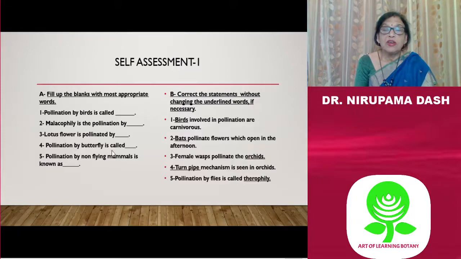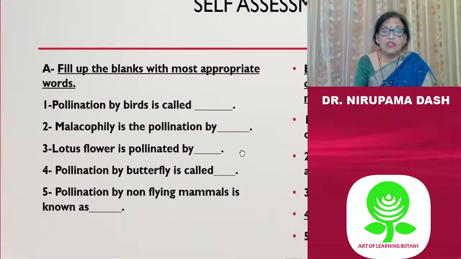Then coming to the self-check or self-assessment, we have some questions here. Read these questions and try to answer them. Let us discuss these questions. Question A. Fill up the blanks with the most appropriate words. Pollination by birds is called dash. Pollination by birds is called ornithophily. Then second, malacophily is the pollination by dash. Malacophily is the pollination by snails.